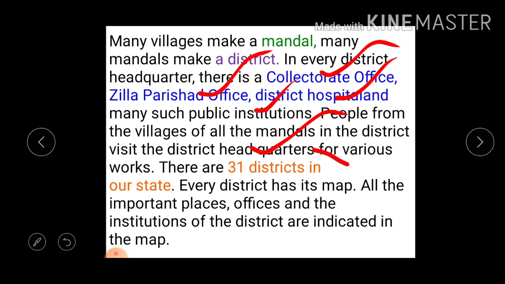In our Telangana there are 31 districts. Each district has its map, and all the important places, offices and institutions of the district are indicated in the map. In this way we can find the directions and corners of a village, mandal and district.